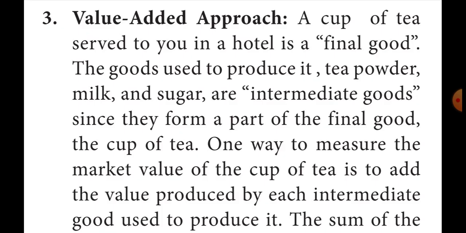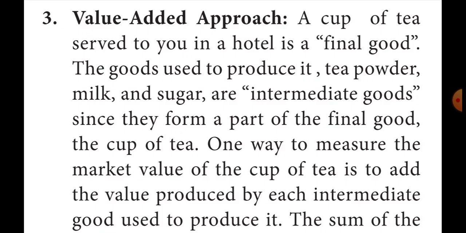The goods used to produce it, tea powder, milk, sugar, etc., are intermediate goods. I already explained this in the previous class. Tea is the final good. To make tea, some intermediate goods are also needed: tea powder, milk, sugar, etc.